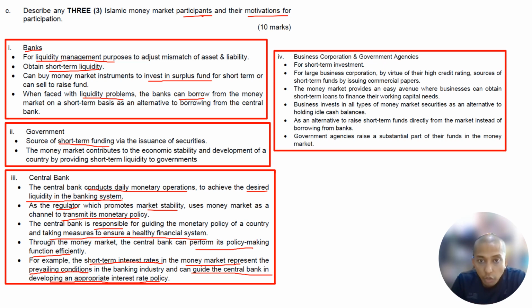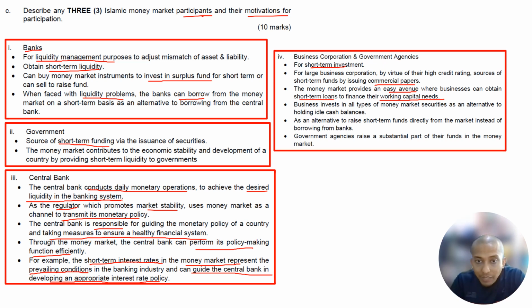Business corporations and government agencies use it for short-term investment. Large business operations, by virtue of their high credit rating, source short-term funds by issuing commercial paper. For example, this one is issuing commercial paper. The money market provides an easy avenue where businesses can obtain short-term loans to finance their working capital needs. Again, working capital is what? Current assets and current liabilities. So if the company needs extra cash to pay their current liabilities, they can go to the money market, all right?